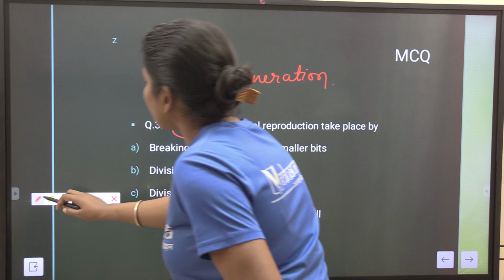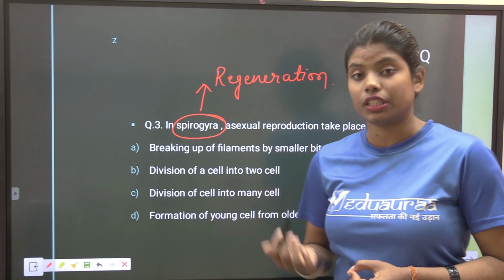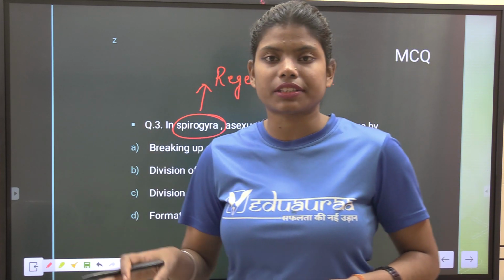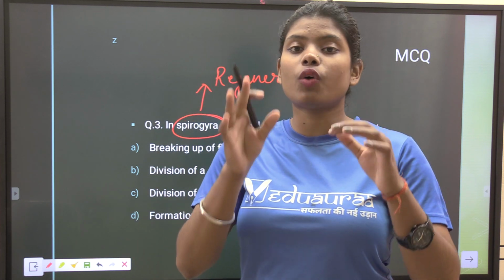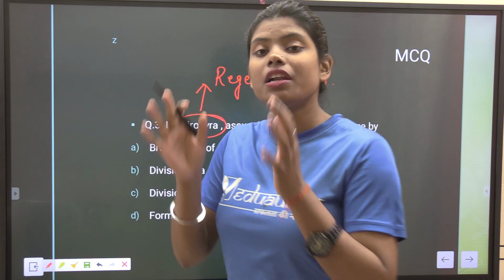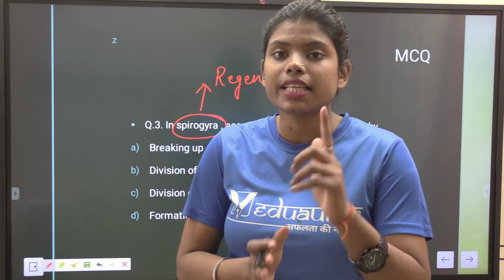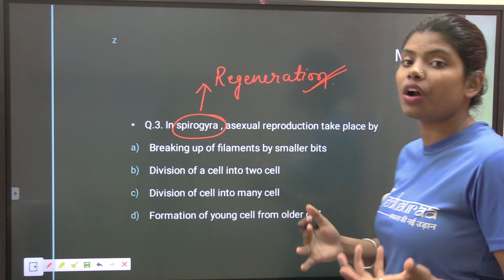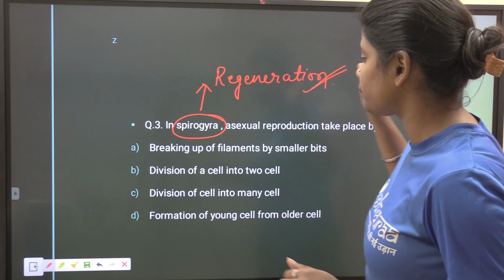Regeneration. So what happened in the regeneration? What is the process of regeneration? In regeneration, the organism divides into bits, and one part develops into a whole organism by cell division. Yes, this is regeneration.